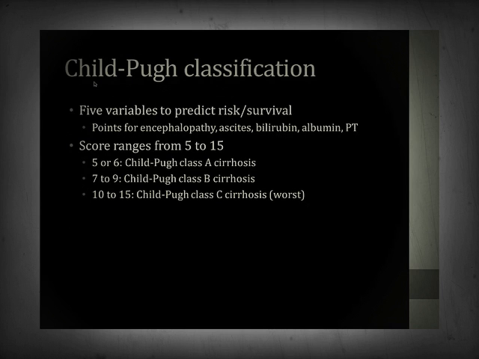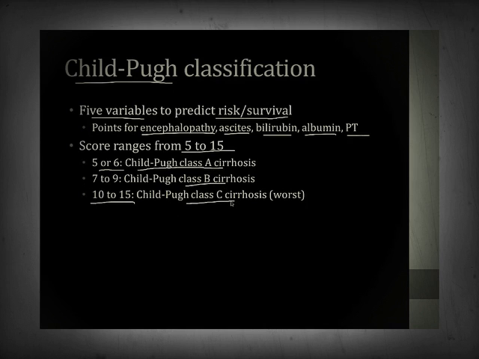The other system that's often used is called the Child-Pugh classification system. This system uses 5 variables to predict the risk or survival in patients with chronic liver disease. It's a point system, and you get points for having encephalopathy, ascites, elevated bilirubin levels, low albumin levels, or an elevated PT. The score you calculate ranges from 5 to 15. 5 or 6 is called Child-Pugh class A, 7 to 9 is class B, and 10 to 15 is class C, which is the worst. And you'll often hear clinicians talking about the patient's child class, and this is what they're talking about. Class C is the worst, class A is the best.